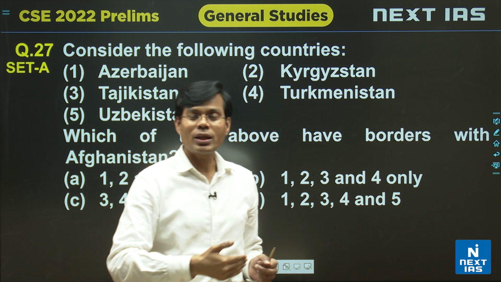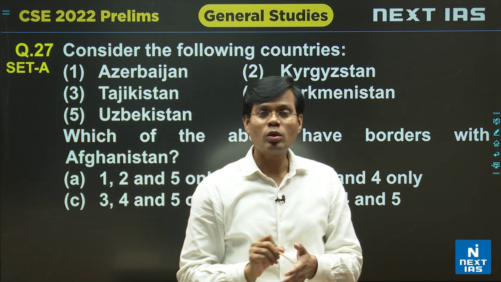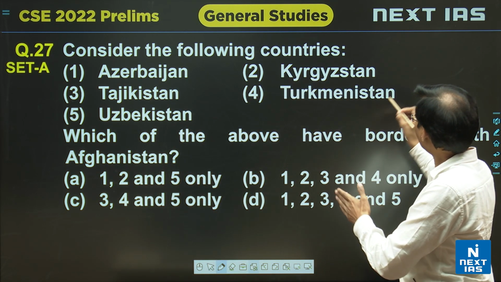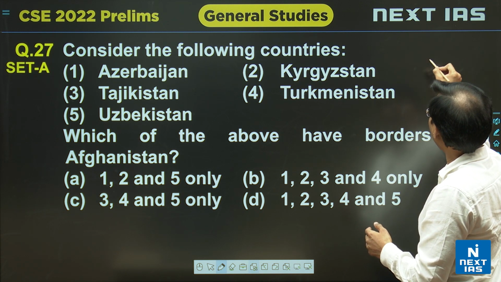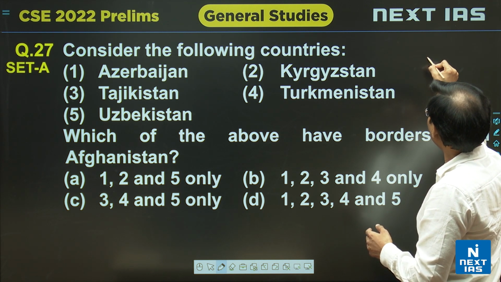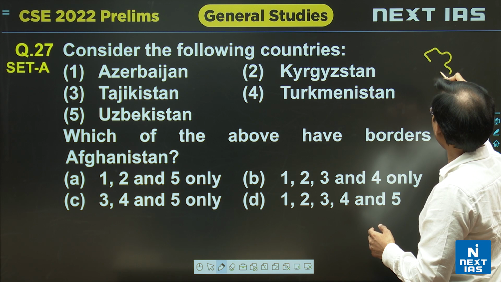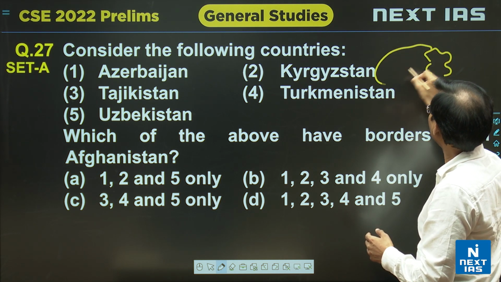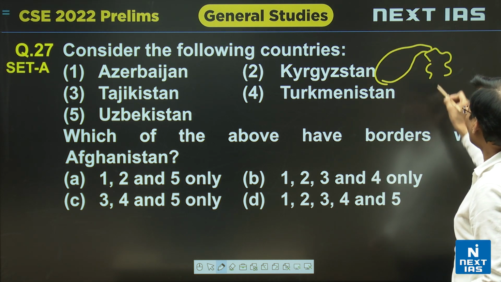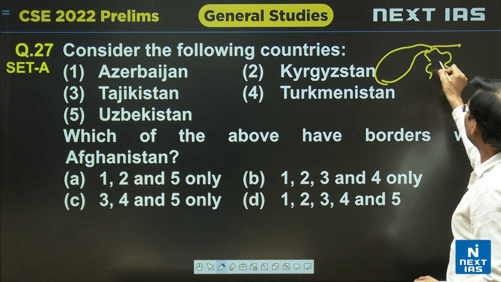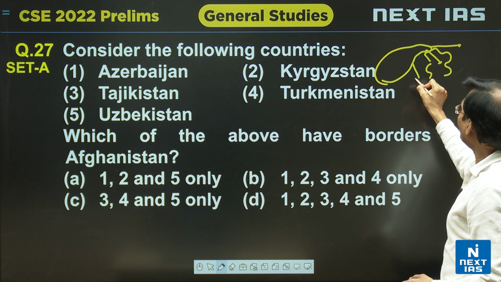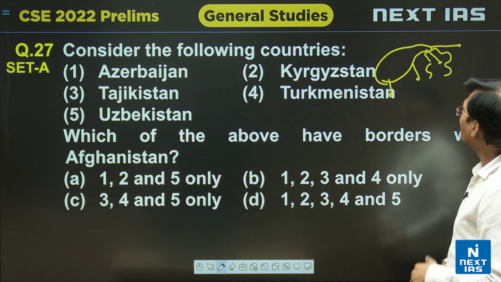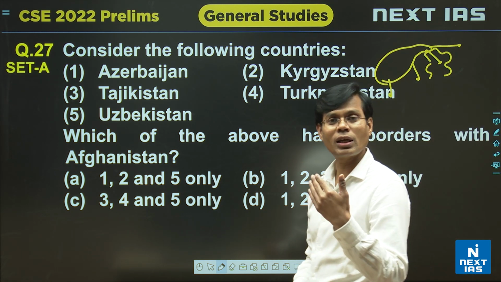Through Afghanistan and Iran we can go, so India is also making the road here. So Afghanistan map, if you are aware of it, suppose I draw a crude map of Afghanistan like that: this side it is touching China, this side India, this side Pakistan, this side Iran, but the northern area of Afghanistan is Central Asia.